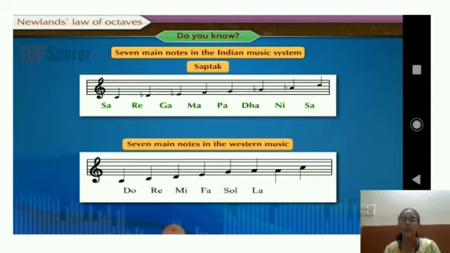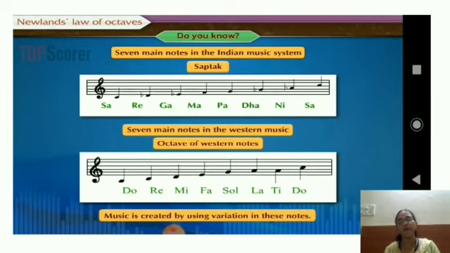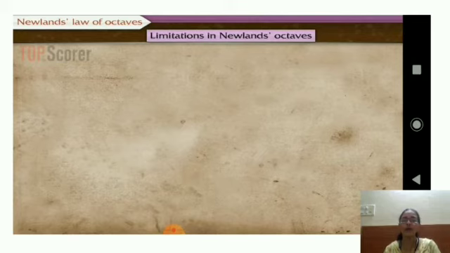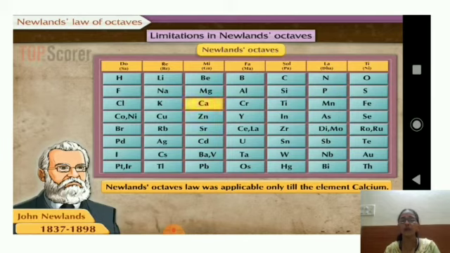So he compared his classification of elements and grouped these elements according to the seven notes. He gave it the name octave. Octa means eight, correct? In Western music, we too have seven notes, that is do, re, mi, fa, so, la, ti, and again comes the higher frequency do. So he grouped these elements under these eight notes, and he called it the octave. We call it saptak; in the West we call it octave. All the music around the world is created using these notes.